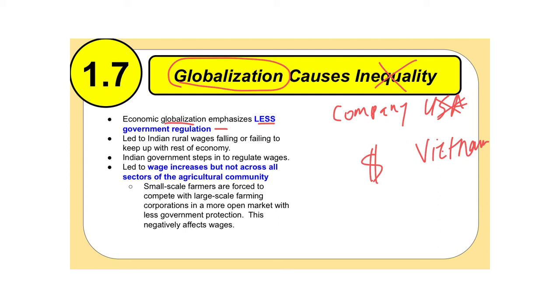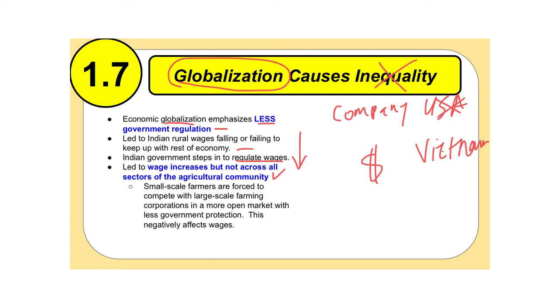Now, this led to Indian rural wages failing to keep up with the rest of the economy. So actually, with government not regulating, wages either fell or were failing to keep up. And so the Indian government tries to step in and regulate the wages, and most countries do that, where you will have your minimum wage and things like that. And so this led to wage increases, but not across all sectors of the agricultural community.